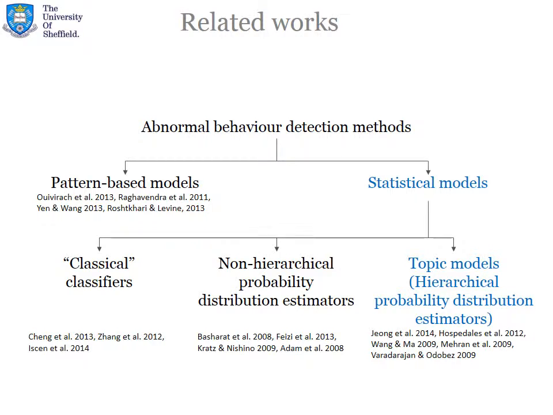The next subcategory is probability distribution estimators, where algorithms estimate the probability distribution of the visual data and calculate the likelihood of the new observation. If the likelihood is low, it is labeled as abnormal, otherwise as normal. I call them non-hierarchical just to distinguish them from the next subcategory, topic models, where the framework is the same, but we have two levels of probability distribution. I will explain it in a moment. Now I just want to emphasize that in this work we focus on statistical models, and namely on topic models.